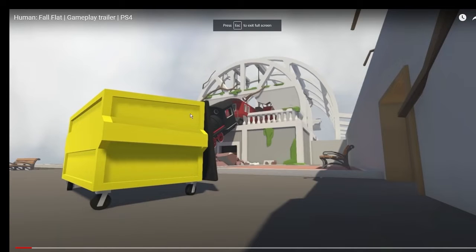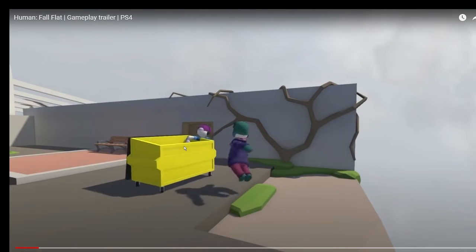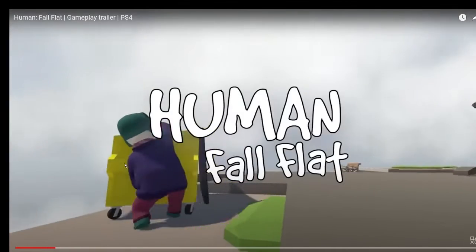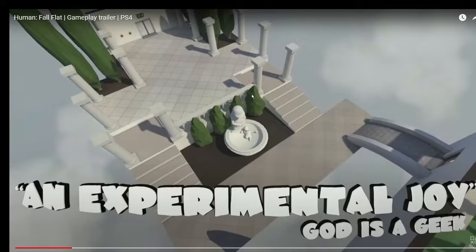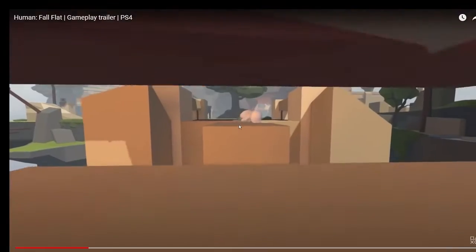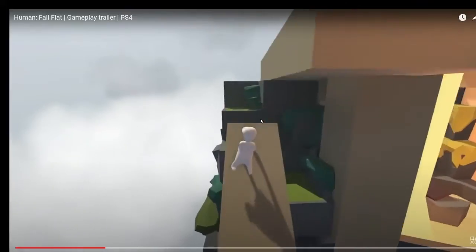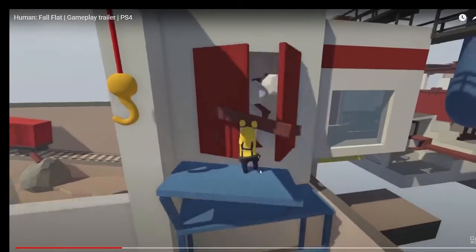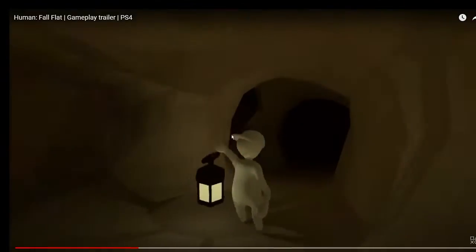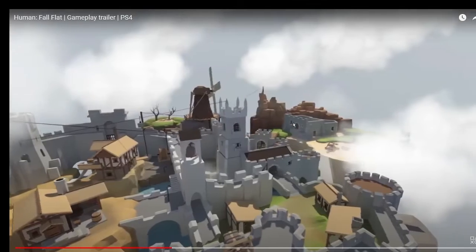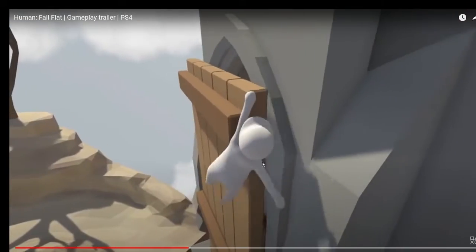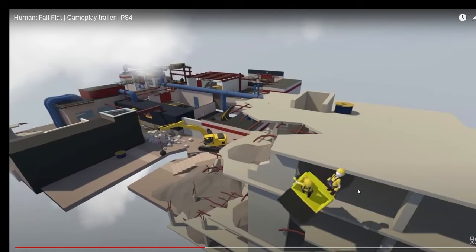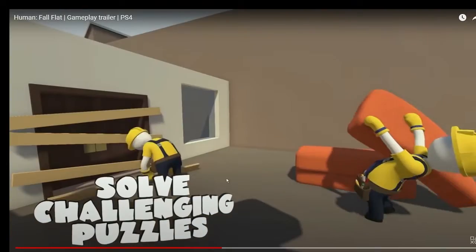The first inspiration for my game is Human Fall Flat. The main inspiration from this comes from the highly interactable environments. Anything you can see in the environment in Human Fall Flat you can actually interact with, and the physics of the different objects also affects the character. The character is also one of my main inspirations, having this kind of wobbly looking character which interacts with the environment and can interact with anything you can see in the game.